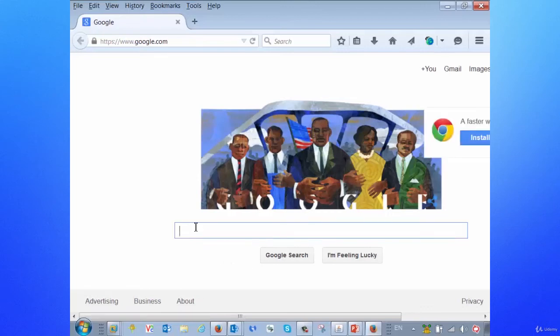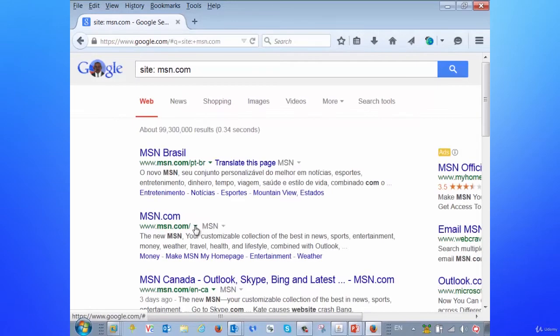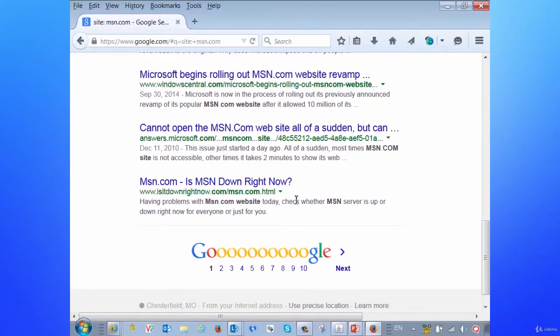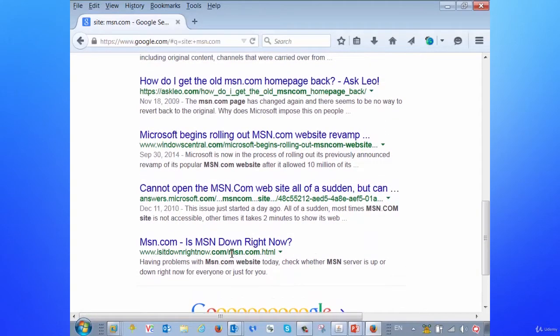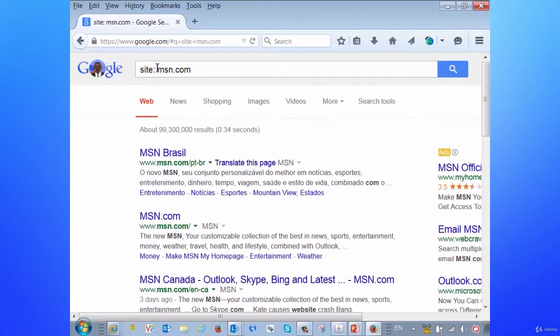So let's say we have Google, and we wanted to do something like site colon, and then we put in something like msn.com. Now you notice that all the results here that we put in are MSN because we specified msn.com, or at least that's msn.com within there.